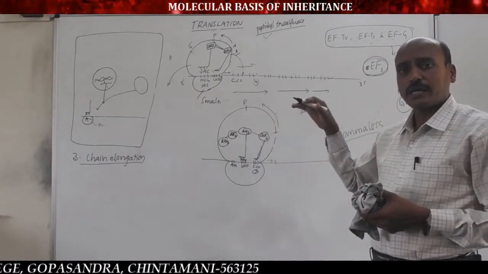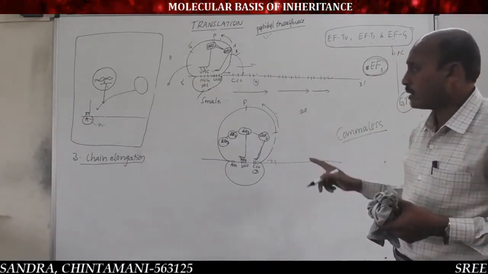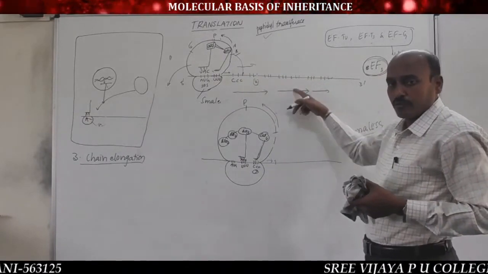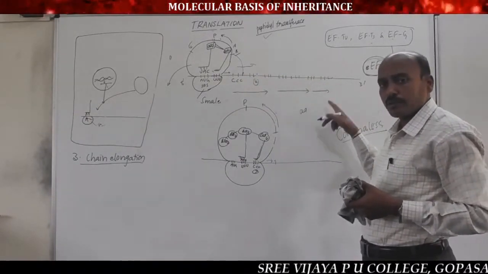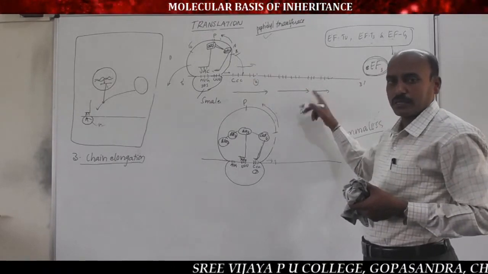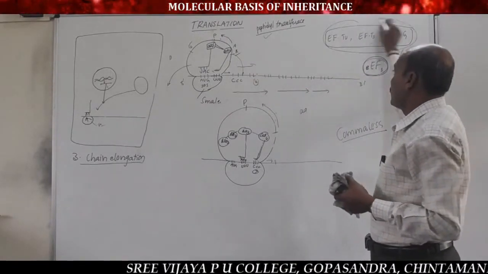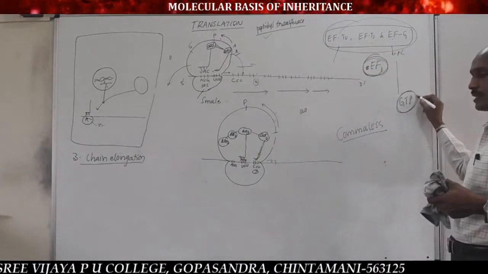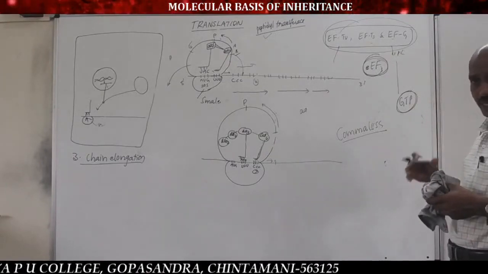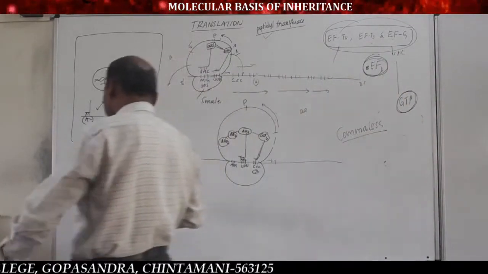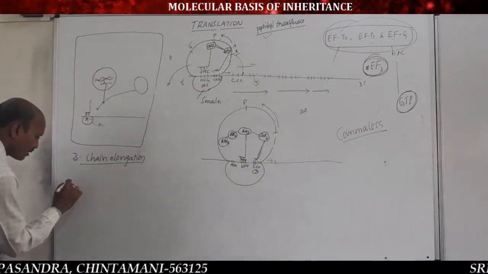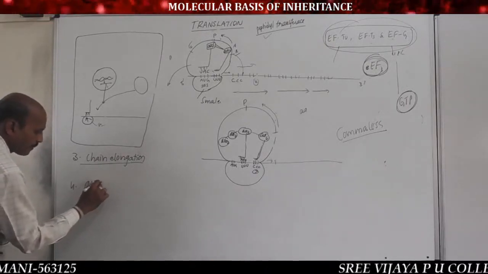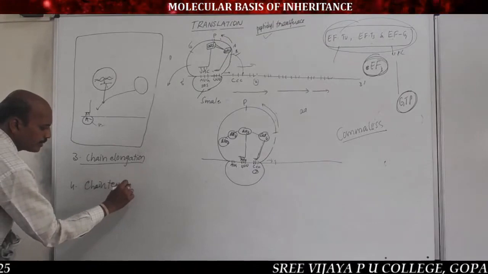So the chain elongation occurs continuously whenever the ribosome moves over the mRNA by one codon length, until it reaches the terminator codon, in the presence of elongation factors in the prokaryotic cell and eukaryotic cell, along with the simple energy called GTP. Then next to chain elongation, you remember, the fourth step is chain termination.